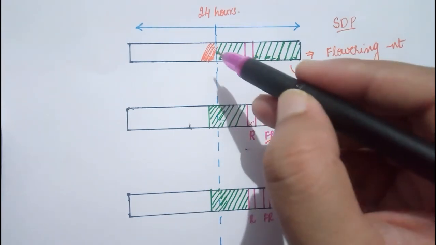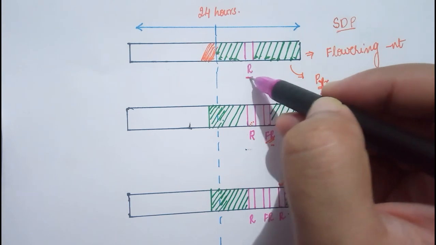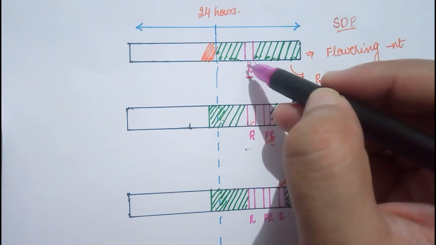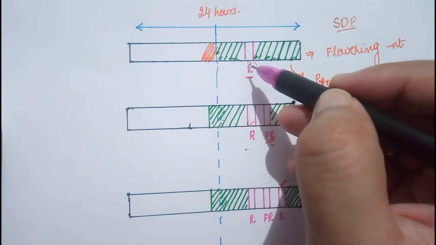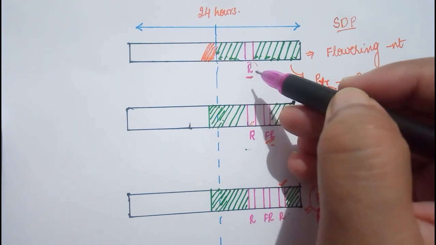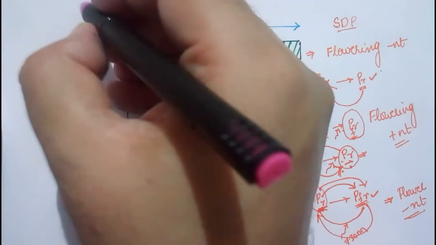A long duration of night was interrupted by red light. When it is interrupted by red light, I've already told you, PFR form will get accumulated. Correct or no? PR form will get converted into the PFR form. Yes. So when PR form is getting converted into the PFR form, PFR form will induce flowering in the case of long day plants.